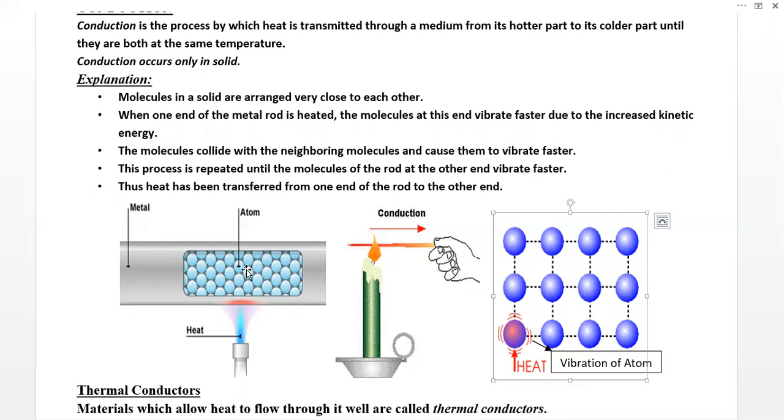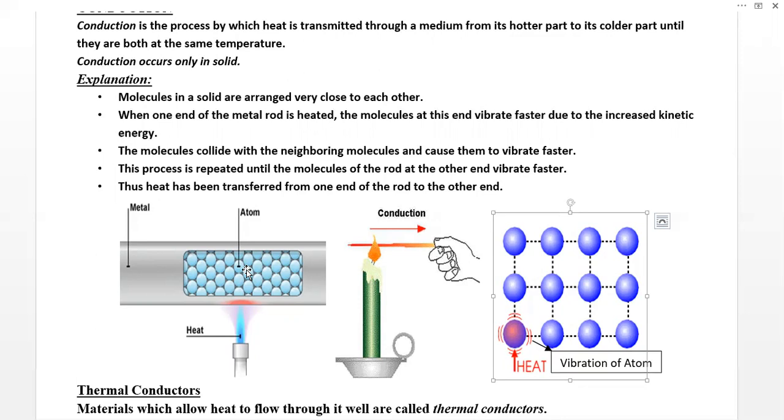They can move to and fro or up and down, but they will not leave their original state, or center position. During this vibration, they will collide with the neighboring atoms and provide energy to them. Then the neighboring atoms will receive kinetic energy and vibrate. So gradually heat is transferred from the higher energy level to the lower energy level.